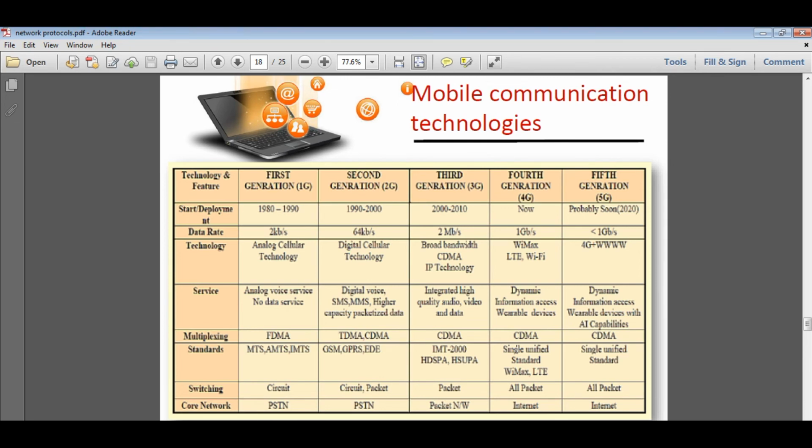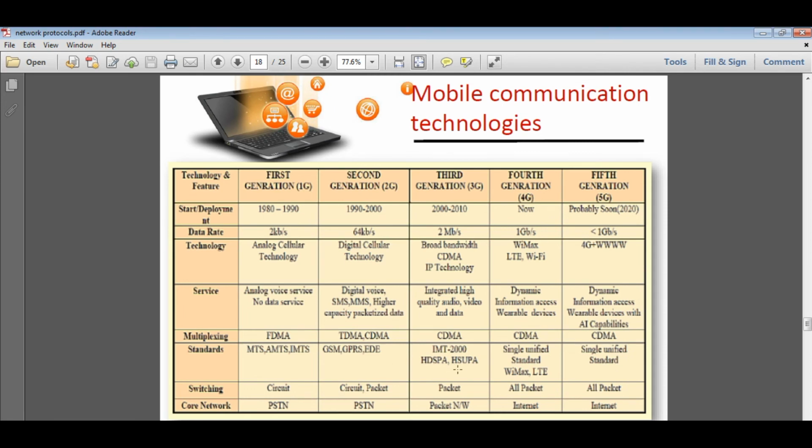Now we are going to understand their standards, with some protocols. MTS, AMTS and IMTS were the standards used for first generation mobile technology. Second generation used GSM, GPRS and EDGE for data transfer and telecommunication.